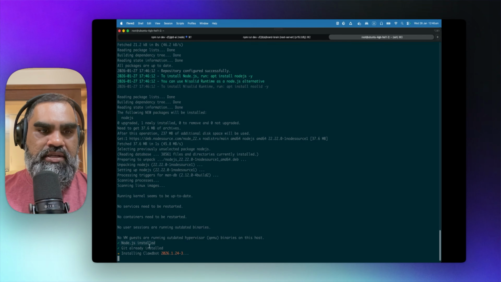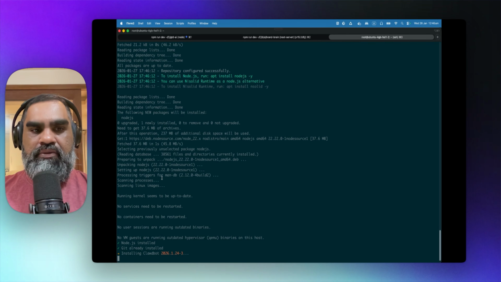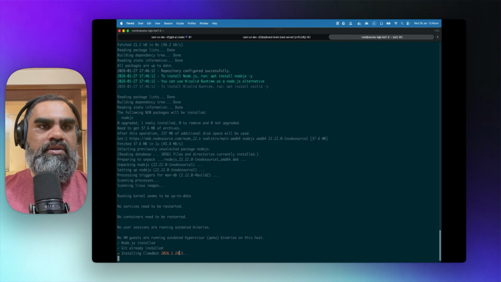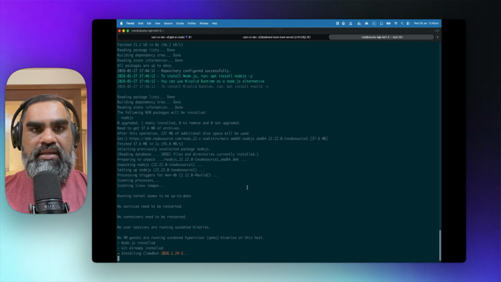It's installing Node.js, Git already installed. So these are all the prerequisites. It's already installing all that. Now it's installing Clawdbot. So you don't actually have to install Git and Node.js separately.